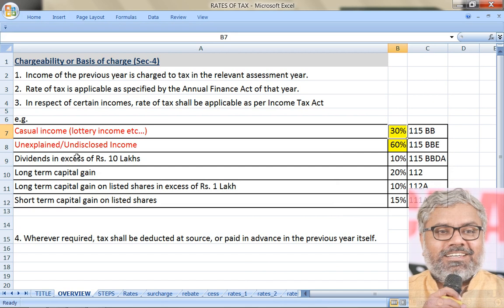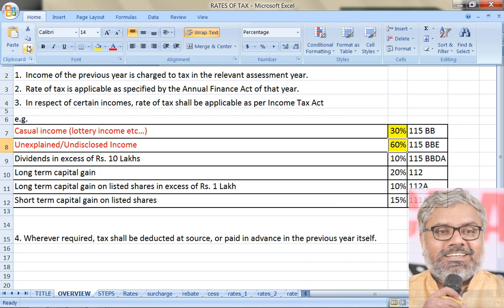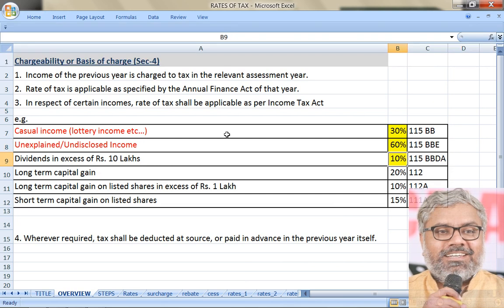Now, similarly, dividends received by special people, particularly individuals, let us say, in excess of 10 lakhs rupees is taxable at a rate of 10%. So this is one more special rate, and this is not applicable for all, only for dividends if they are received naturally from a company.